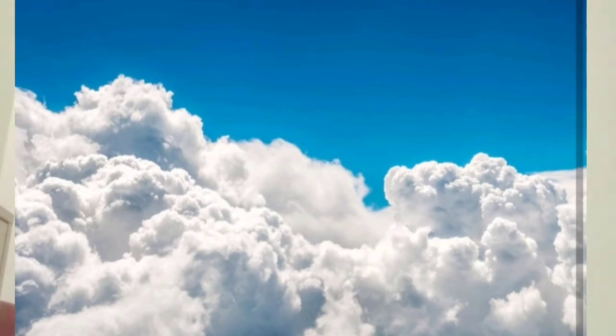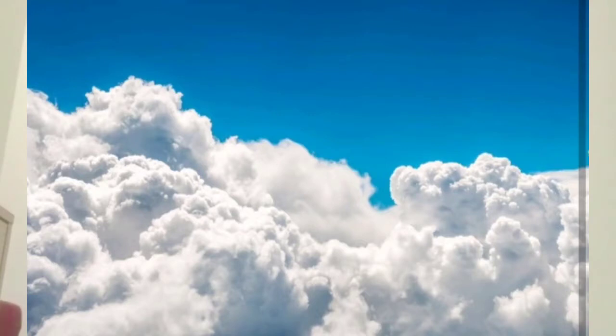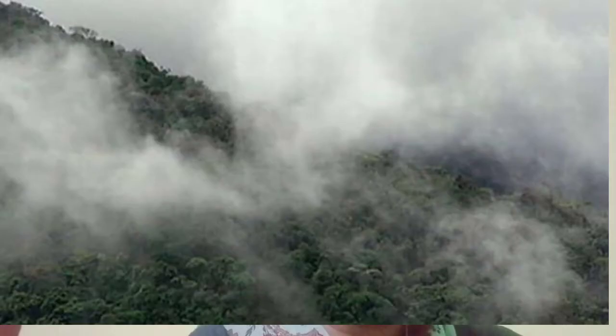Minute droplets of water deposited on a surface during morning or evening is a process called condensation of air.